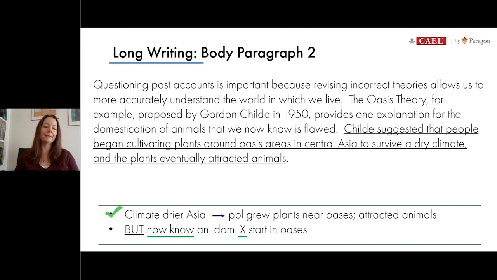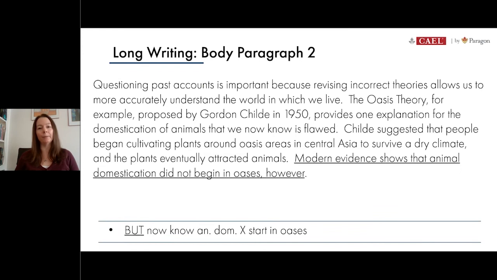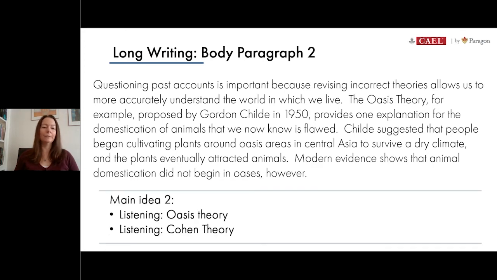And last but not least, we're going to add in that final thought that's really important to explain the problem with this theory. So we have here, modern evidence shows that animal domestication did not begin in oases, however. All right, so we're done with that. And what that means then is if you look at our outline, we've finished discussing that first main example to support our idea. So let's move on to the second specific example. This is all about the Cohen theory.